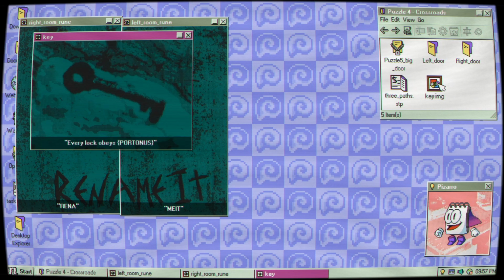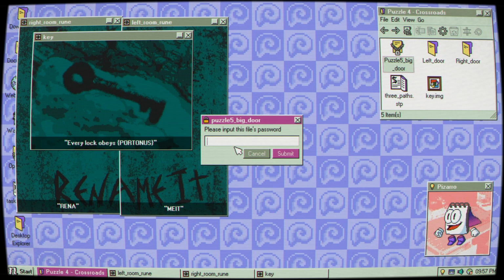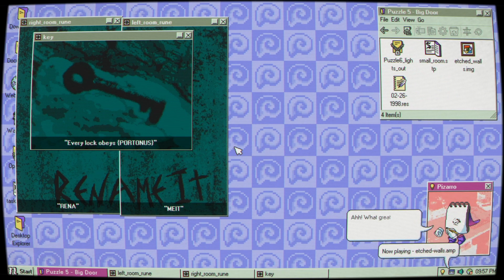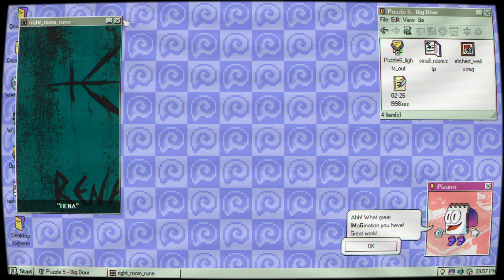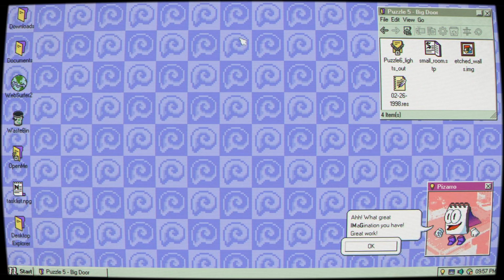There we go. Every lock obeys Portonus. That's probably our code. Portonus. There we go. Alrighty, now this is the last of what I've already done.